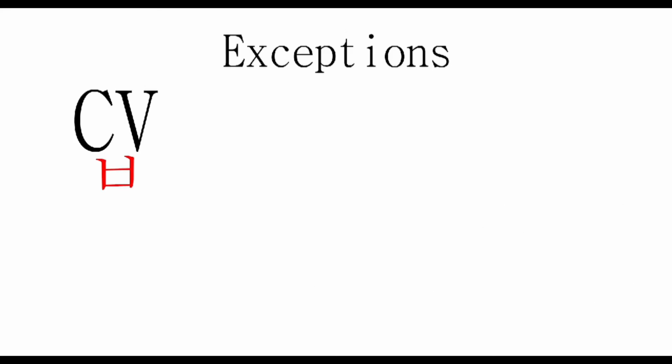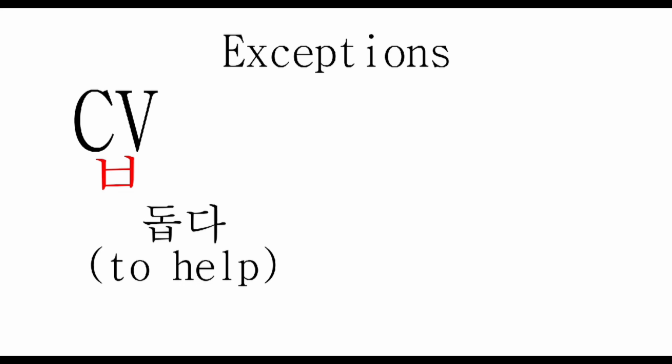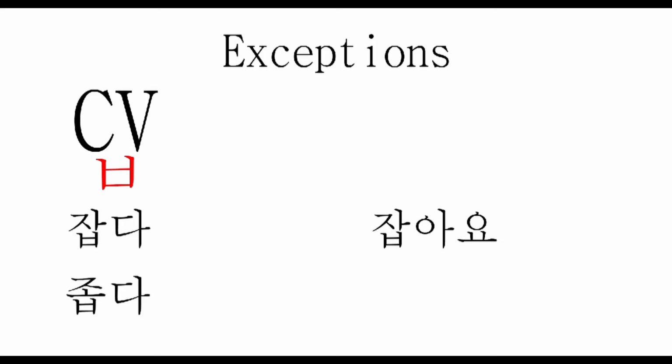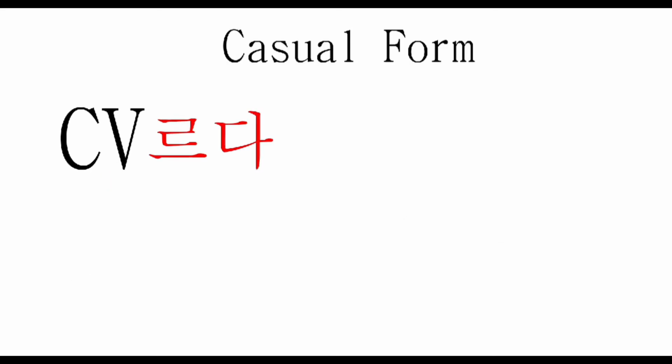Note that there are some exceptions like 덥다, which becomes 더워요, and not 더벼요. Some verbs with ㅂ in verb root as pachim are regular verbs and should be treated in normal manner like 잡다, 잡아요, 좁다, 좁아요.